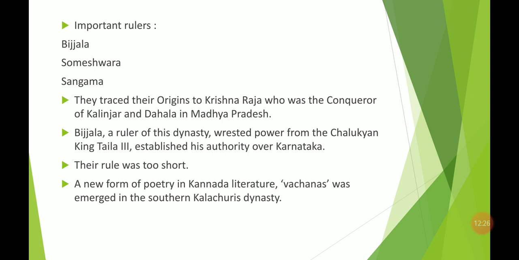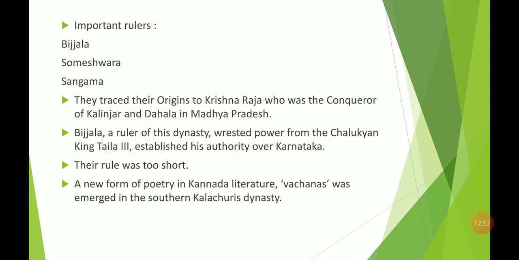But there was a Bijal, a ruler of the southern dynasty, and he had all the power that was given by the Chalukyan king. The king was Tail III. So Tail III gave a lot of power. Probably he was the chief or chieftain of the vassals of the Chalukyan dynasty. But after getting the support of the Kalachuri dynasty, Krishna Raj, he established the Kalachuri dynasty.